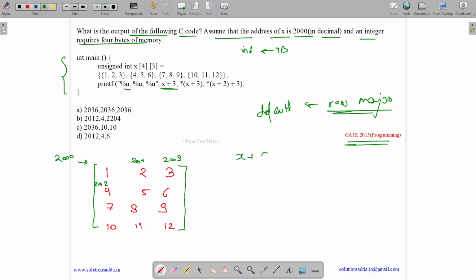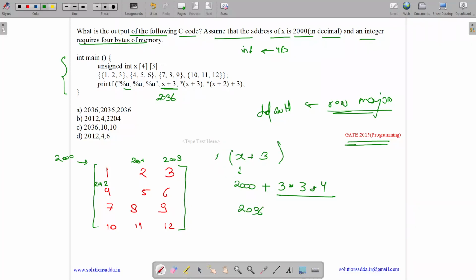So we need to tell %u what is the value of x plus 3. Okay, so x plus 3, what is x? X is 2000. As it is a 2D array, plus 3 means skipping 3 rows. What is each row size? Each row size is 3 items, and each item occupies 4 bytes. So it's 12 times 3, 36. So it's 2036. So its answer is 2036.